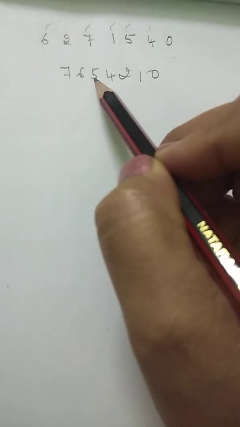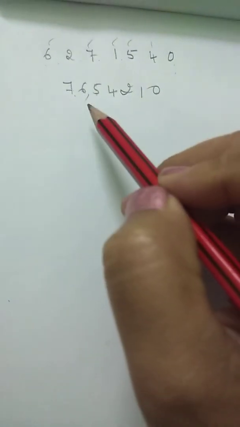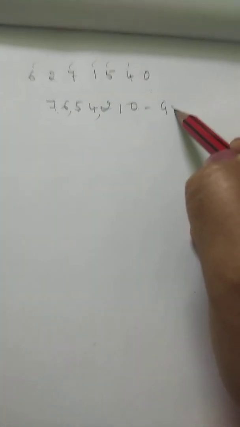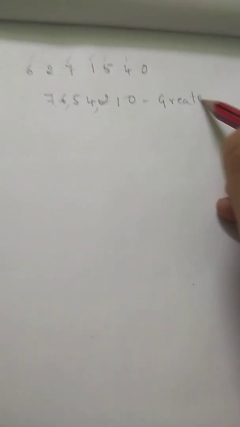Here you first have to form the greatest number. Which is the greatest digit here? Of course 7. Then what comes next? 6. Then 5. Then 4. Then 2. Then 1, 0. So ones, tens, 100, 1,000, 10,000, lakh, 10 lakh. 76 lakh 54,210 is the greatest number.